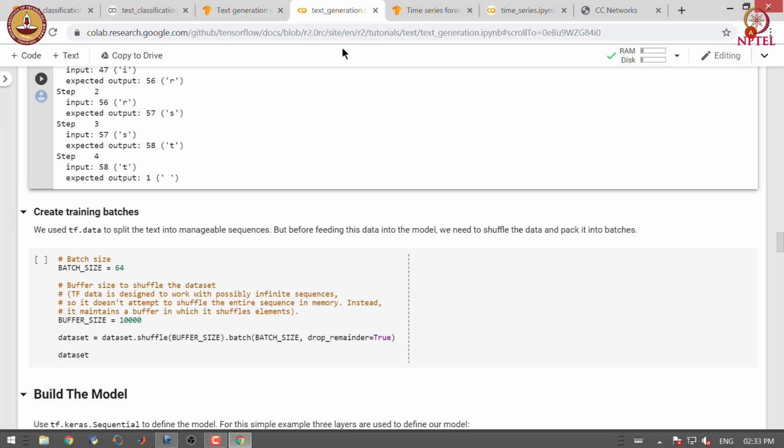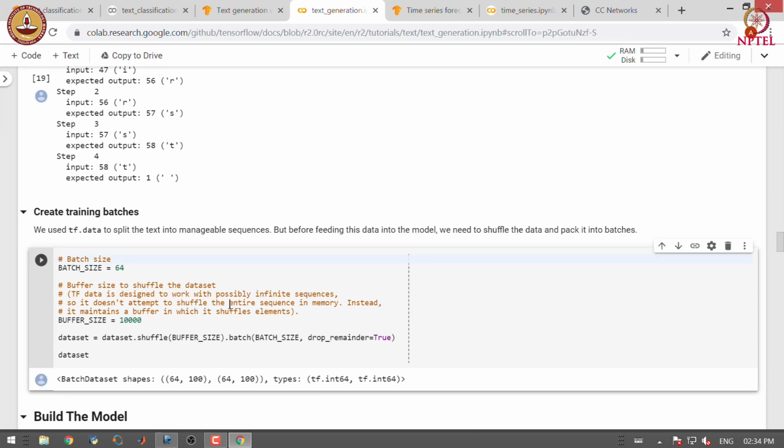So, we shuffle the dataset and then we batch it. Note that we are setting drop_remainder equal to True, and this will essentially drop any elements that are left in the last batch.